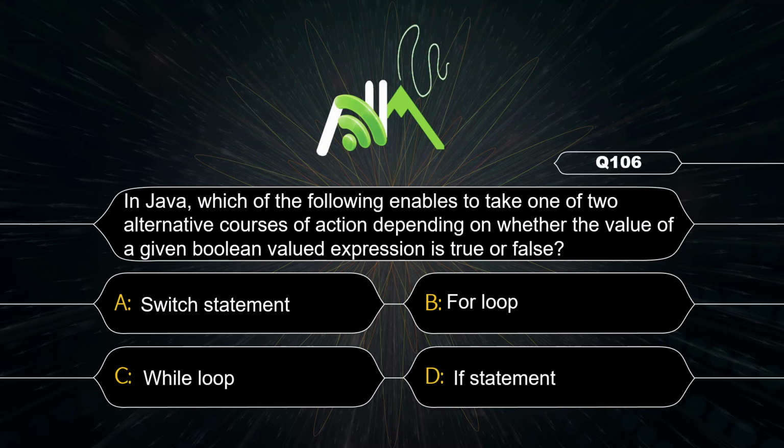Which of the following enable to take one of 2 alternative course of action depending on whether the value of a given Boolean value expression is true or false? If statement is there, you can take one of 2 alternative course of action. So option D.